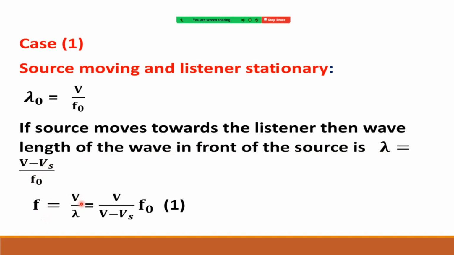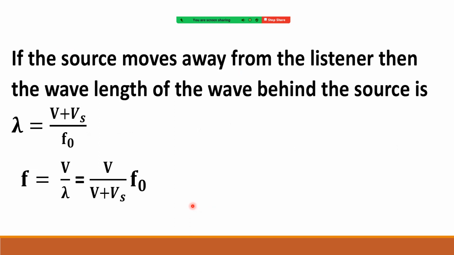Now F equals V by lambda, where V is the velocity of sound, which remains the same with respect to the person because he is not moving. So with respect to the medium and the person, both are the same. Substituting lambda, F equals V by (V minus Vs) by F naught. This is the expression when the source moves towards the listener. If the source moves away from the listener, it becomes V by (V plus Vs) into F naught.